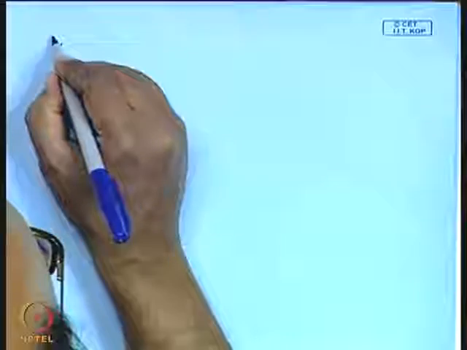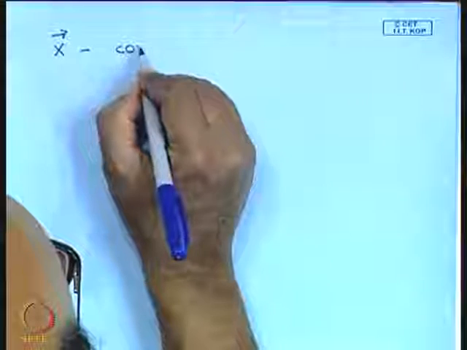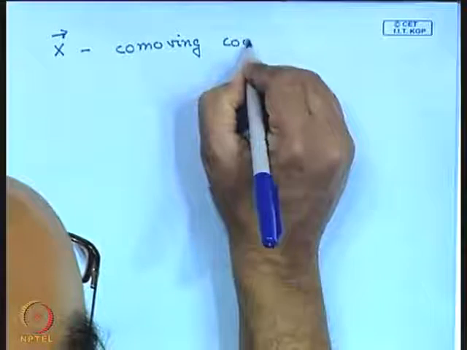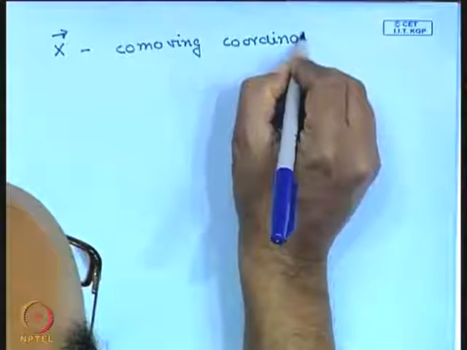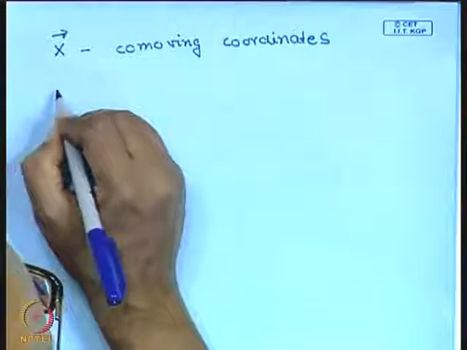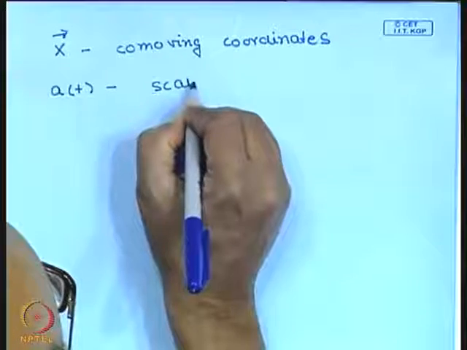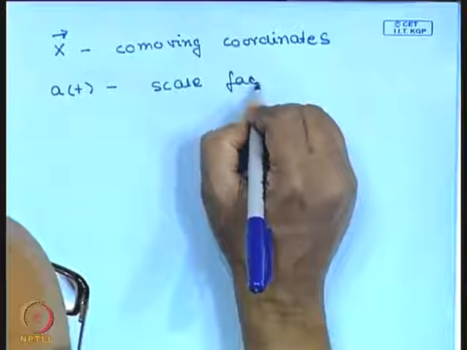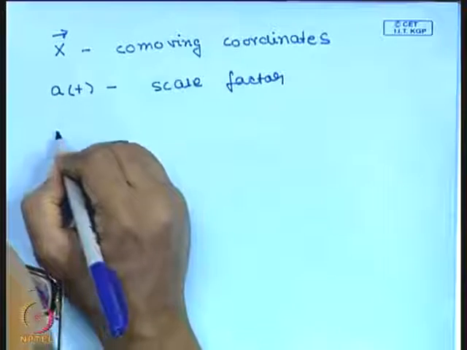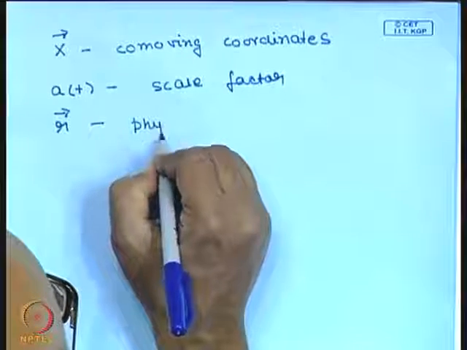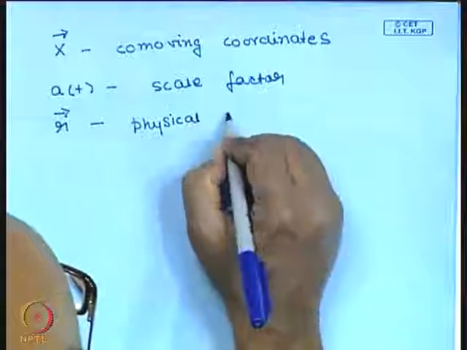So we have 3 things: we have the comoving coordinates x, we have the scale factor a of t, and we have the physical coordinate or distance r.